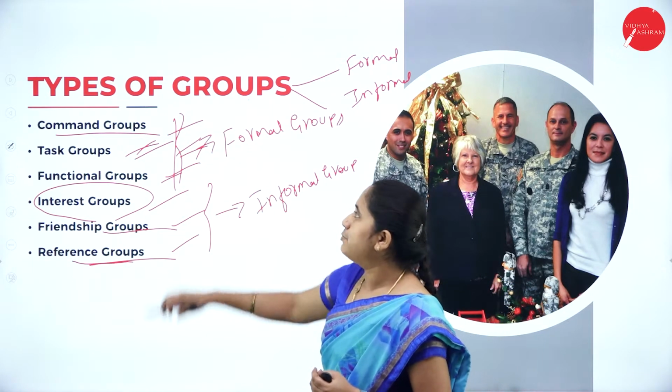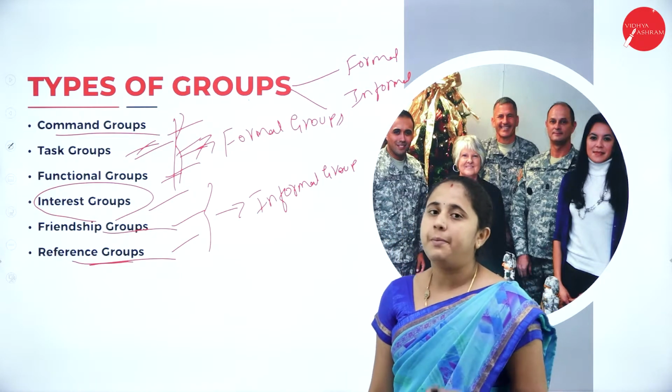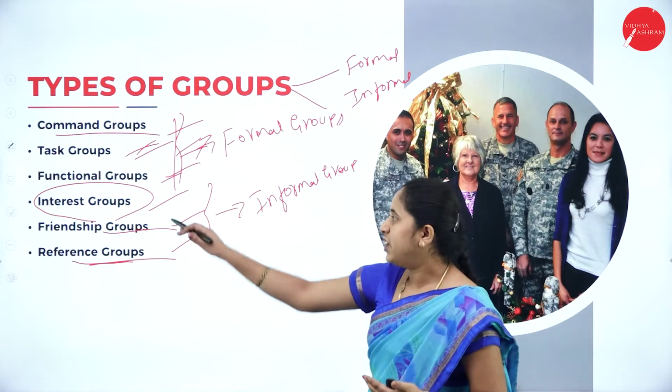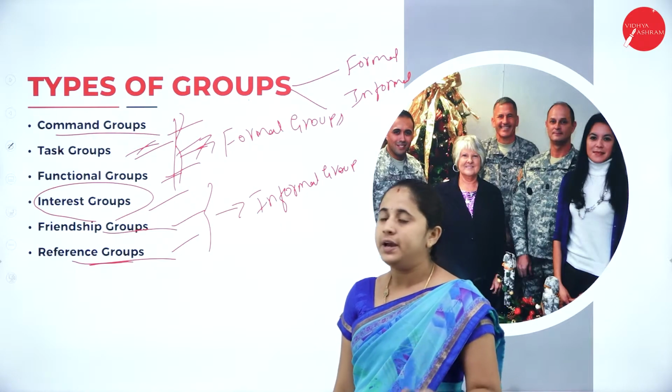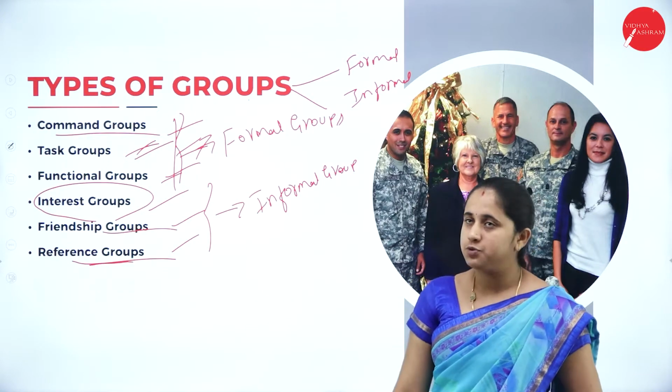So these all are the types of groups, formal and informal. Under formal group: command group, task group, then functional group. Under informal group: interest, friendship and reference group. So these all are the types of groups.